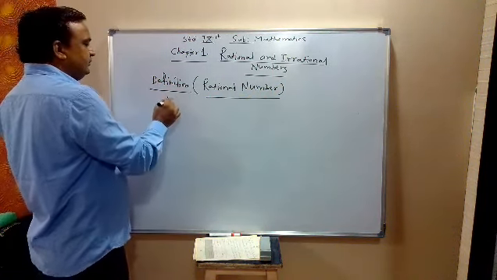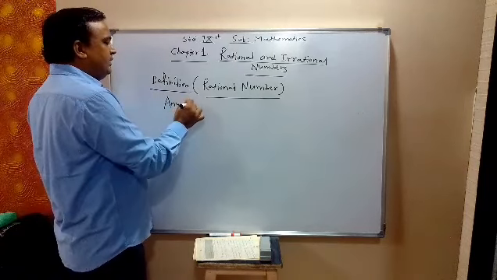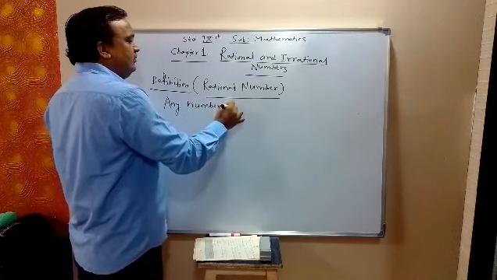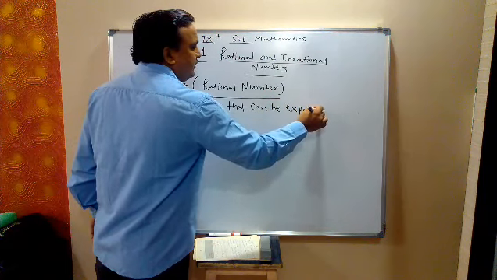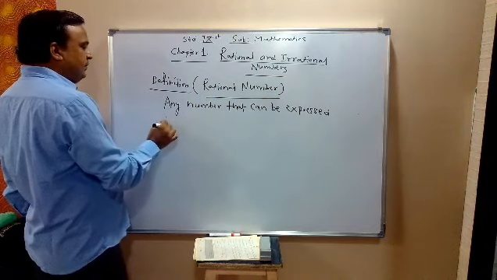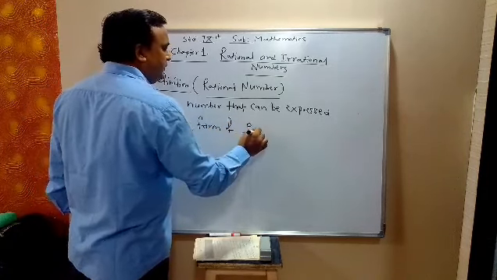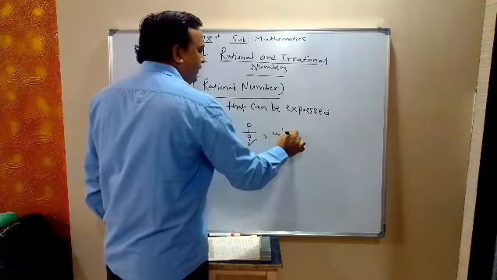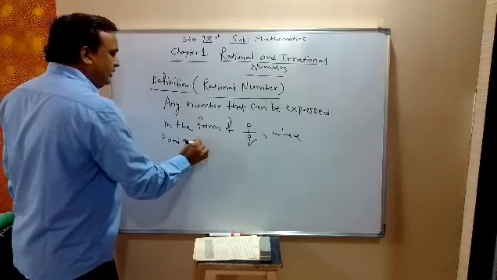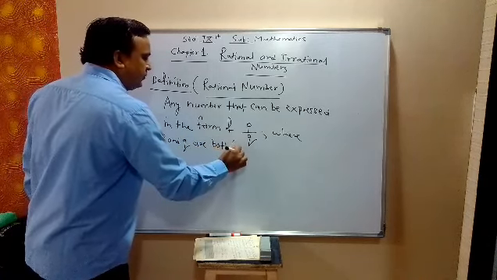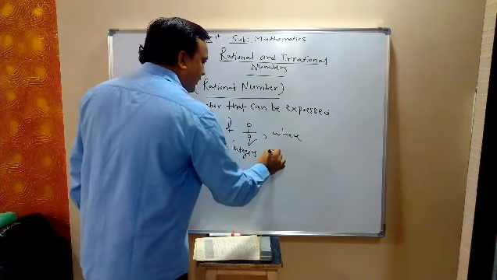Any number that can be expressed in the form of P upon Q, where P and Q are both integers, and Q is not equal to 0.